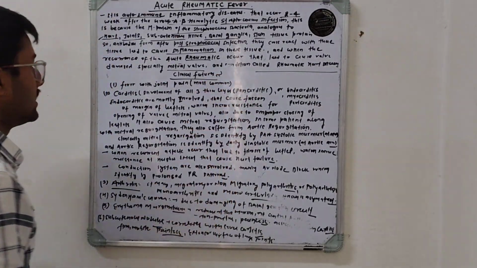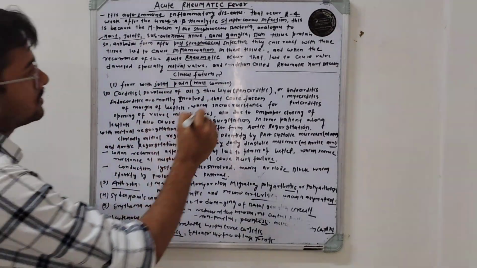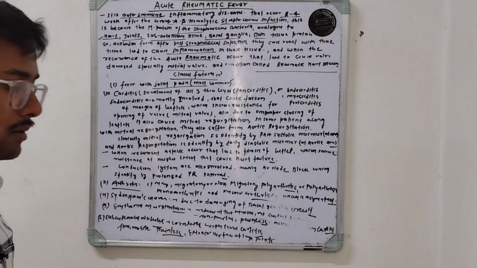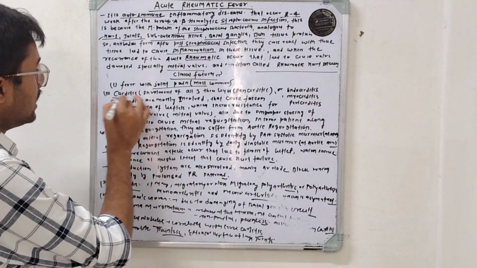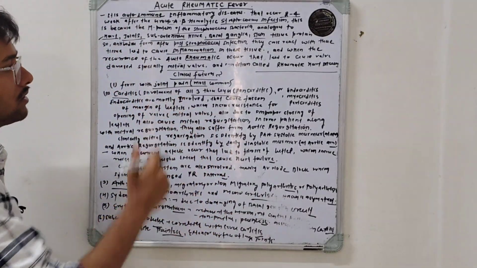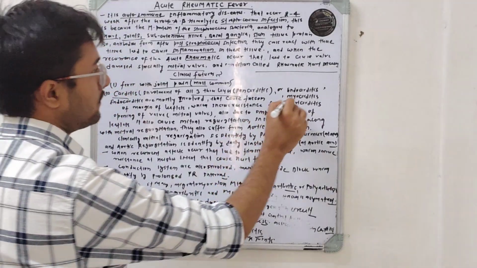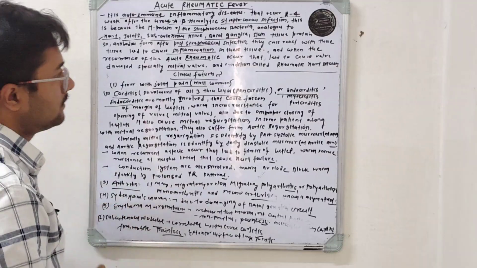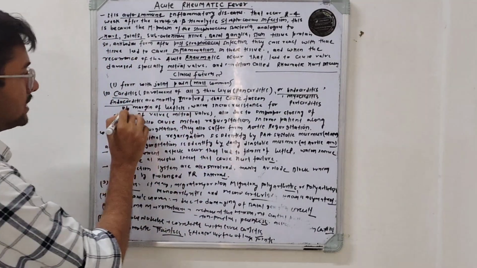Okay, so what are the clinical features? The patient presents with fever and joint pains, and the joint pains may be arthralgia, polyarthralgia, monoarthralgia, polyarthritis, migratory, non-migratory, like that. Carditis involves either all 3 layers, which we call pancarditis, or it may be a single layer. Mostly it affects the endocardium. Endocarditis is the most commonly involved, causing fusion of the margins of the leaflets. Why will this fusion occur?